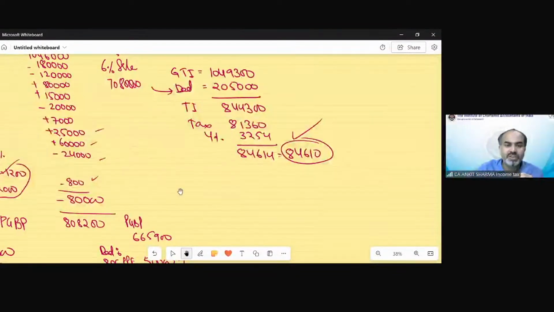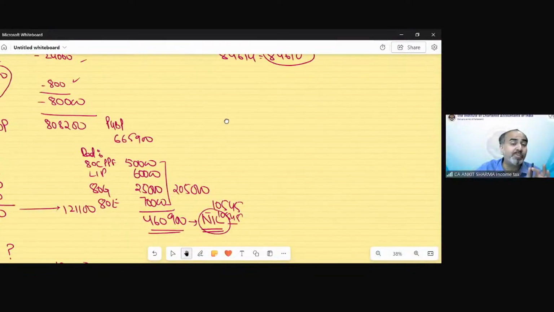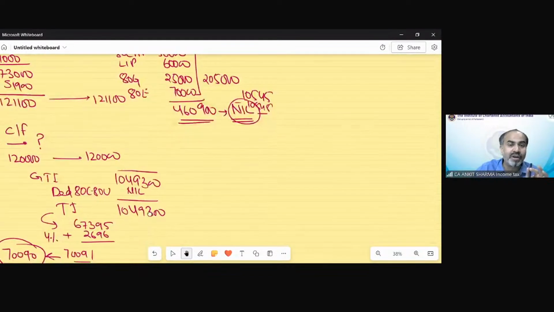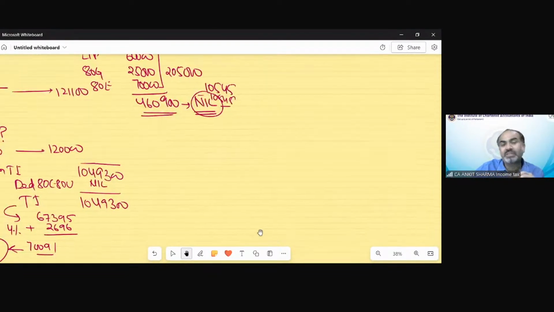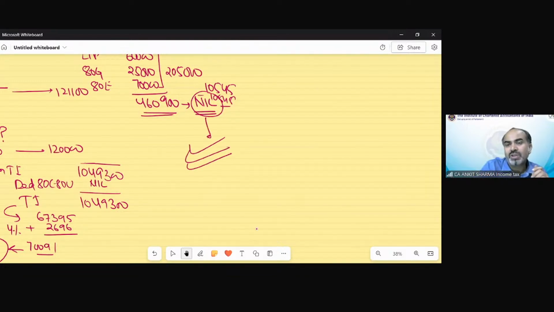If we go for section 44 AD, we do not need to pay any tax. And if we go for section 115 BAC, we have to pay tax of around 70,090 rupees. So which is the most beneficial option to the assessee? That would be the presumptive taxation scheme.